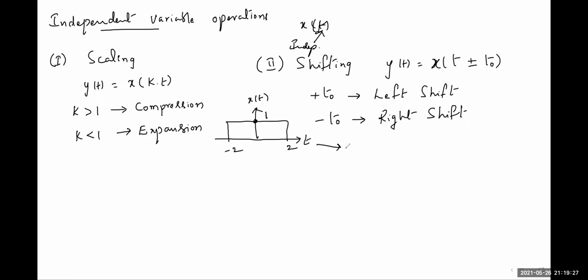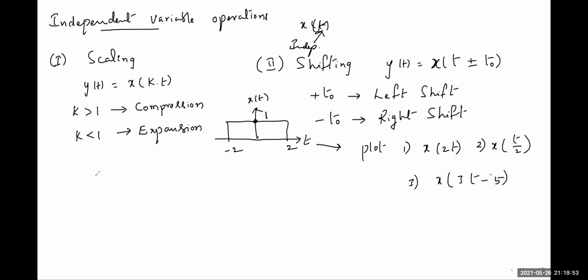So for this x of t, let us plot first x of 2t, second x of t by 2, and third x of 3t minus 5. Let us plot these three variations for the given signal x of t.